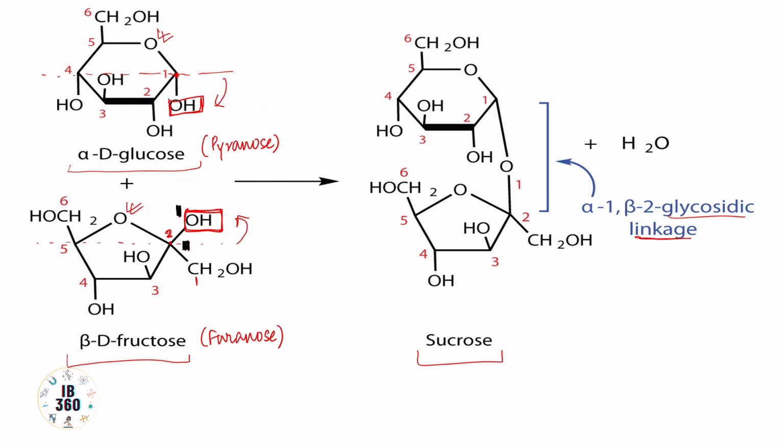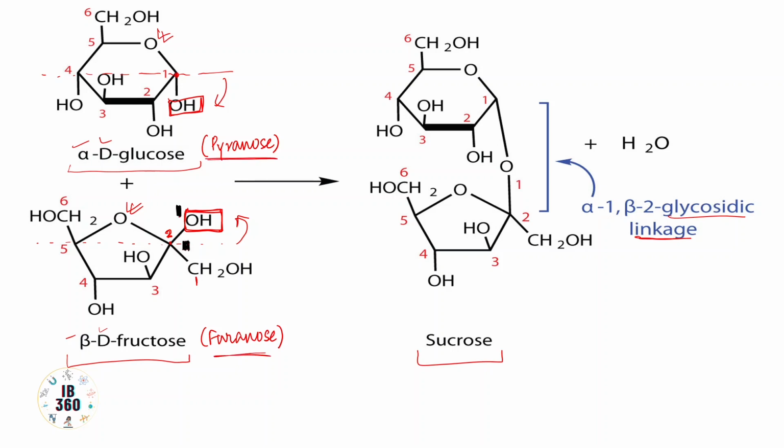Second thing, why D? Again, I had talked about dextrorotatory and levorotatory optical isomers. Dextrorotatory would rotate plane-polarized light towards the right side, and levorotatory would rotate polarized light towards the left, and that makes the difference between D and L, but both these forms are D. So alpha D and here beta D, and obviously this is the pyranose ring and this is the furanose ring. Okay, that was one confusion we have solved.